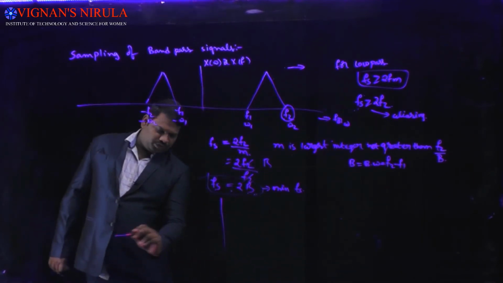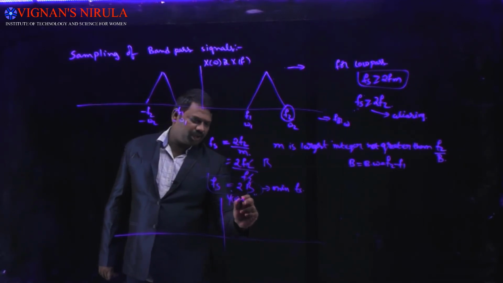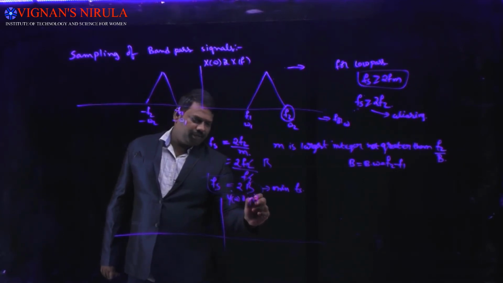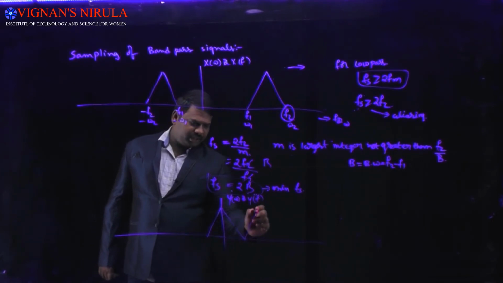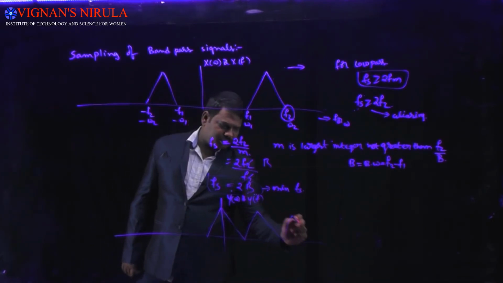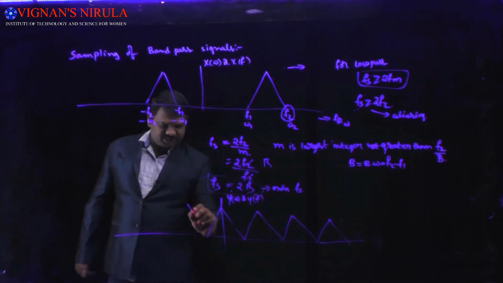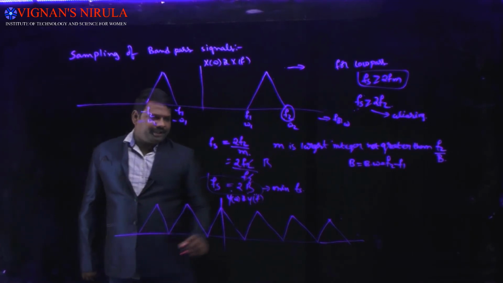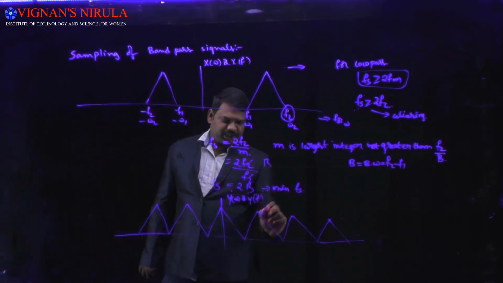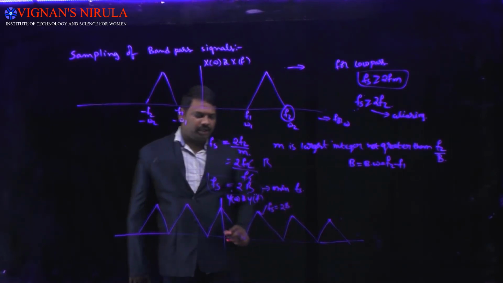If I do this sampling with fs equal to twice the bandwidth, then the sampled spectrum Y of omega or Y of f will appear like this. The first spectrum will be at the origin, the next spectrum will be like this, and the next like this. That means all the spectrums will just touch each other. This is the case for fs equal to twice the bandwidth.